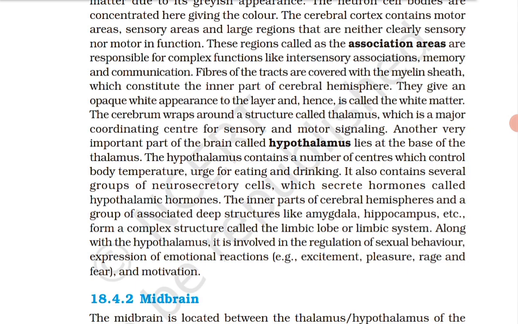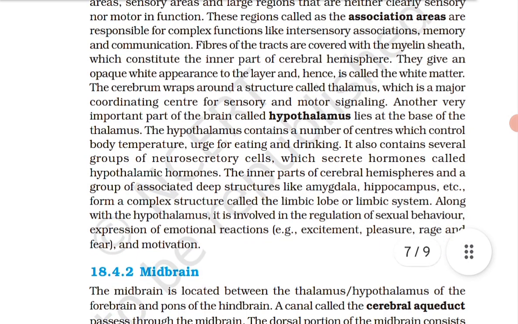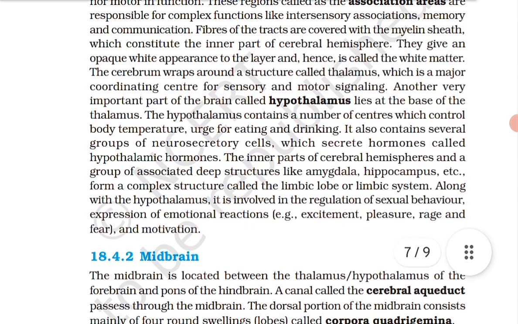Along with the hypothalamus, it is involved in the regulation of sexual behavior, expression of emotional reactions, for example, excitement, pleasure, rage, and fear, and motivation. Do you know what rage means? It means anger, okay, krodh.